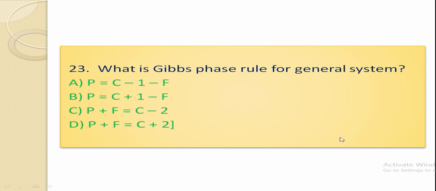What is Gibbs phase rule for a general system? P equal to C minus 1 minus F, P equal to C plus 1 minus F, P plus F equal to C minus 2, or P plus F equal to C plus 2? P is the number of phases, C the number of components, F the degrees of freedom. The right choice is P plus F equal to C plus 2. It relates the number of degrees of freedom F, that is the number of independently variable factors, the number of components C, and the number of phases in equilibrium P.